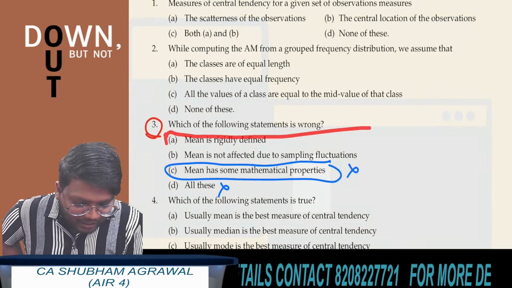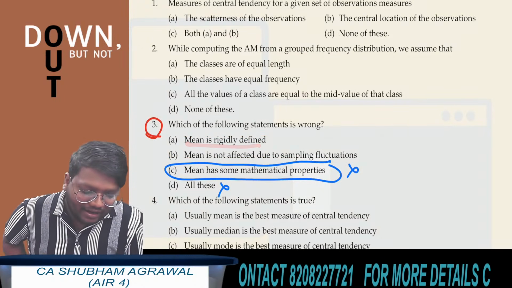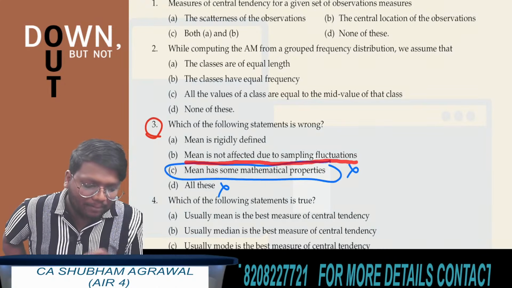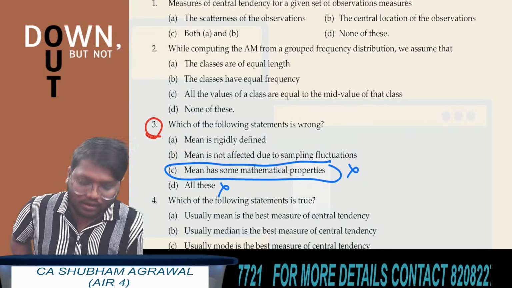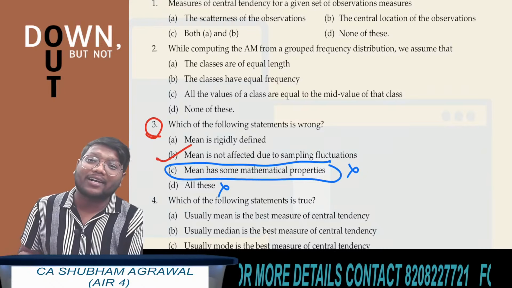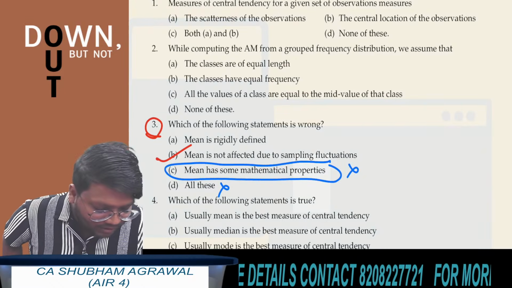Now from option A and option B, identify which statement is wrong. Mean is rigidly defined, and the second statement is mean is not affected due to sampling fluctuations. This statement B is wrong. Mean is affected due to sampling fluctuations. Understood? I am giving you an example for this.